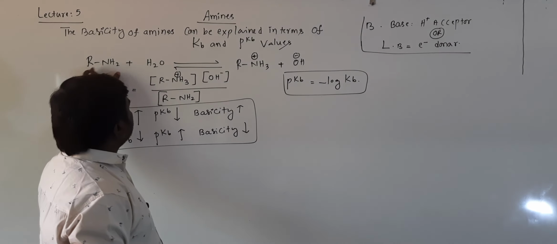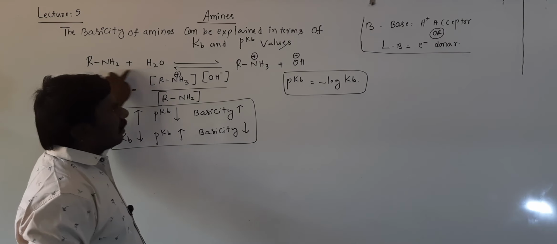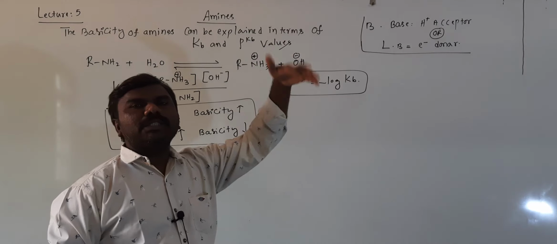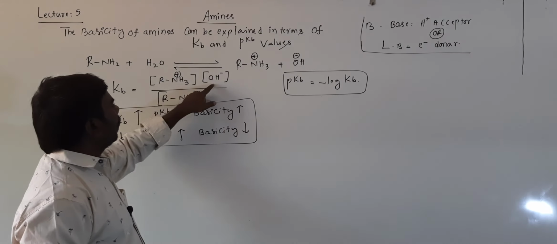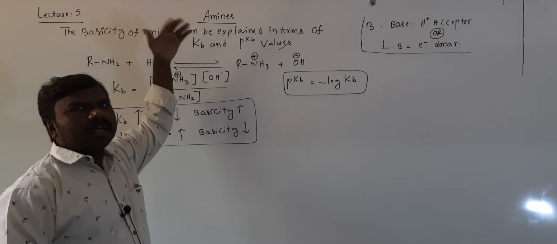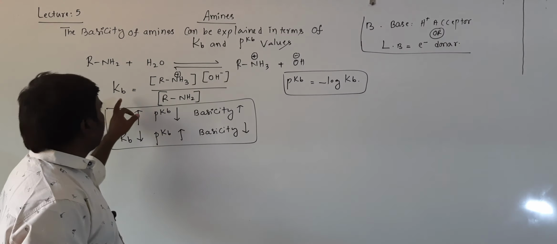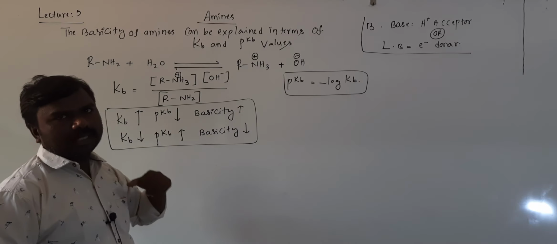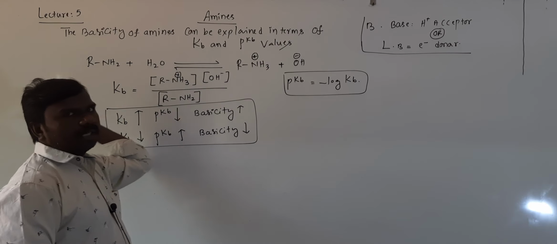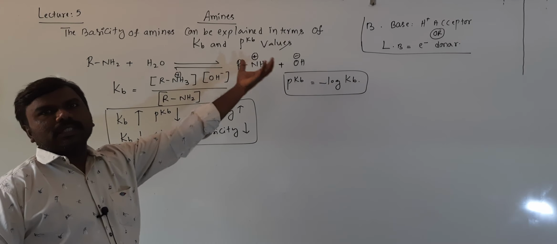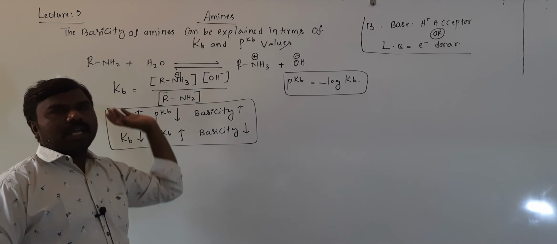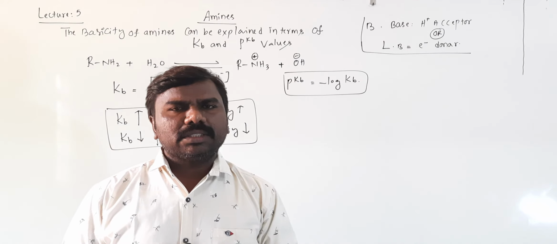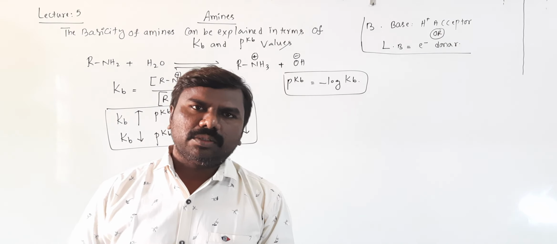So if it accepts a proton readily, then RNH3 plus and OH minus ion formation is more. So these two in the numerator increase, obviously Kb value increases. Kb increases, basicity increases. You just remember, Kb is directly proportional to basicity.